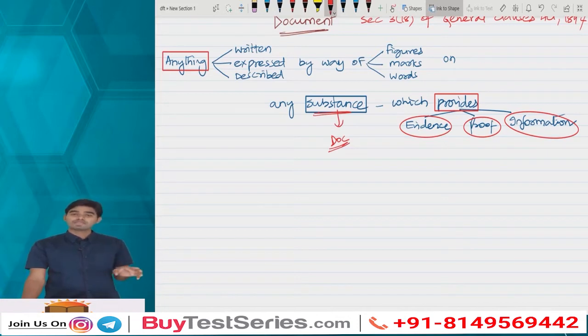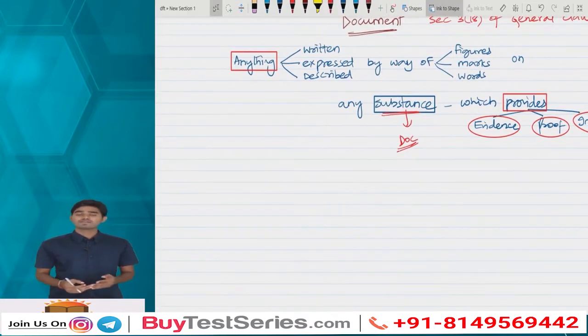But we have so many definitions of the term for a specific act. Like for the Companies Act 2013, it talks about documents, papers, records and so on. So depending upon the act, we have the definition for the term document. But if you look into the General Clauses Act, whatever you write on any substance which is giving you some information, that substance is nothing but a document.